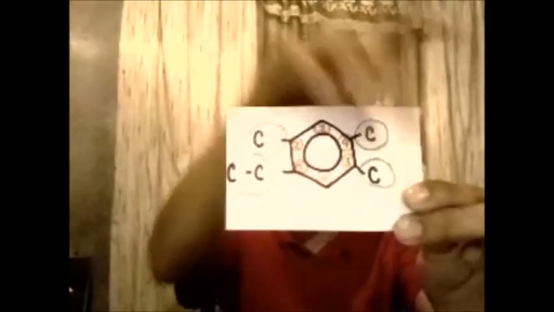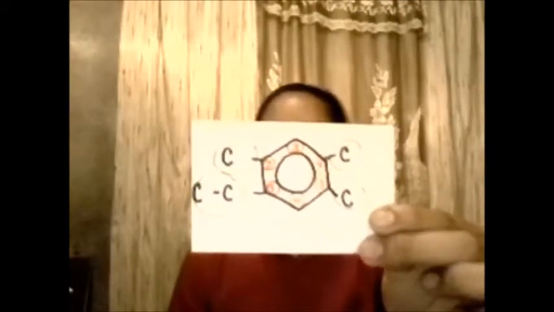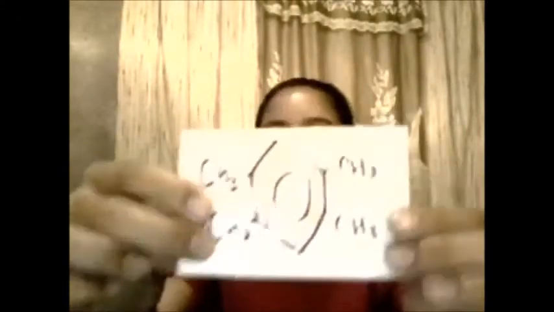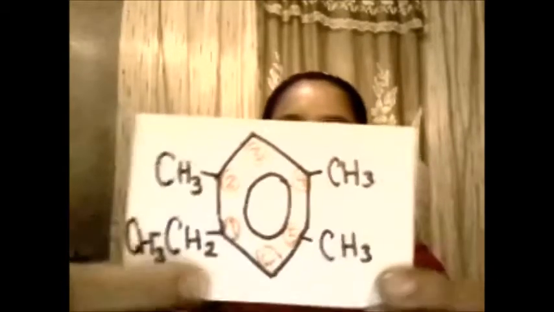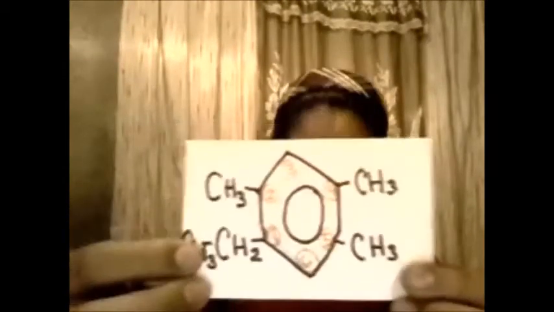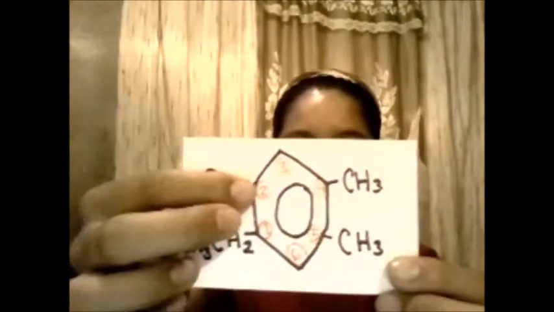And finally, complete the formula with hydrogen atoms. It's something like that. And this is 1-ethyl, because in the number 1 there is an ethyl, and 2, 4, and 5-trimethyl, because there are methyls, and the word benzene. And so we complete the structural formula. Thanks.